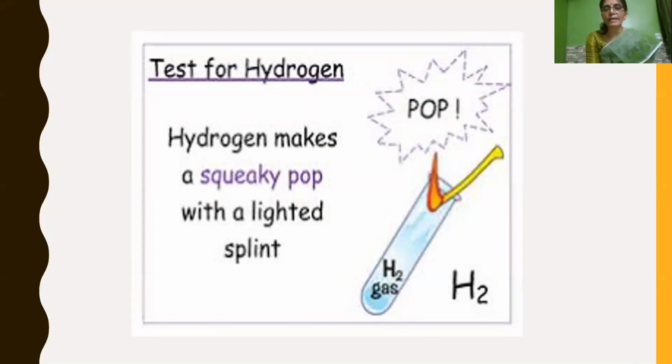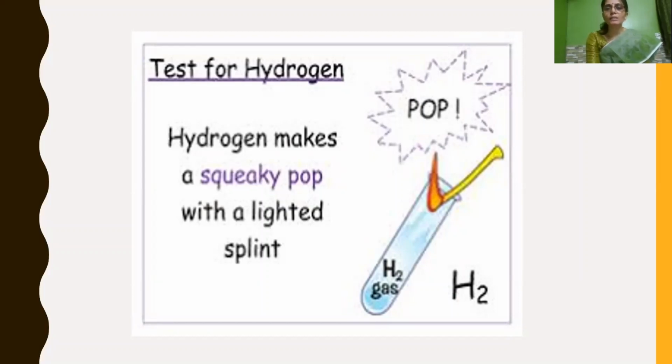And how do we find out? The confirmatory test: we have to confirm whether the gas that comes out is hydrogen or not. What is the confirmatory test for hydrogen? When we bring a burning matchstick near, it produces a pop sound. So this indicates the presence of hydrogen. Got it? Very, very important test for hydrogen.